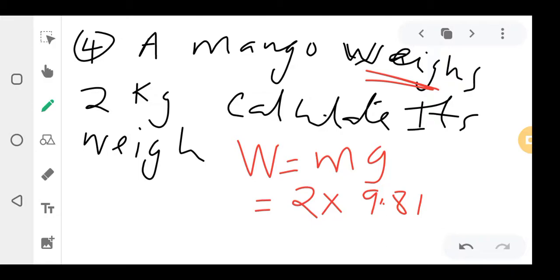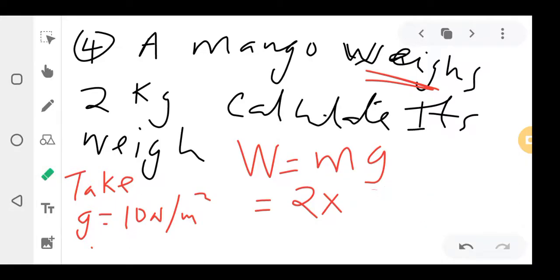So here, take G to be equal to 10 newton per meter squared. So meaning that's a gravity. That's why I've used it. Let's say take G to be 10.